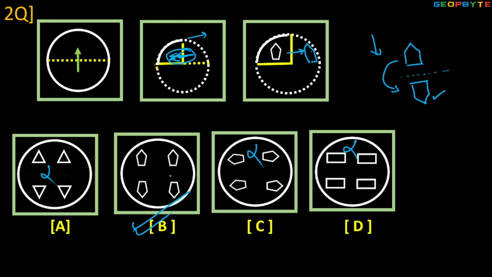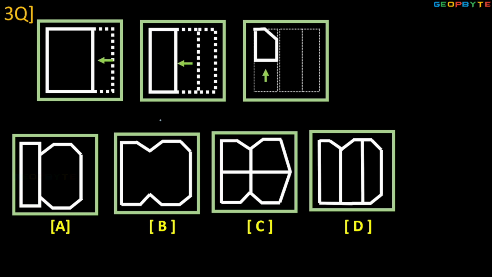For this type of question, children, you can use the maximum elimination method. After elimination, you get the answer very easily. Look here: paper first folding and second folding, so two foldings. After that, this is the third folding. After that there is a punch.